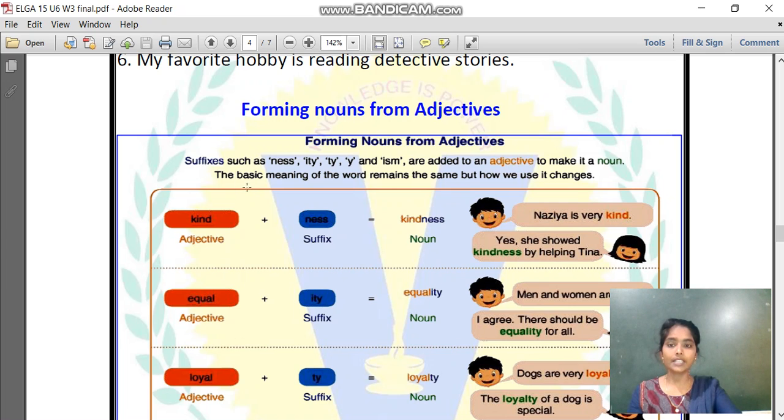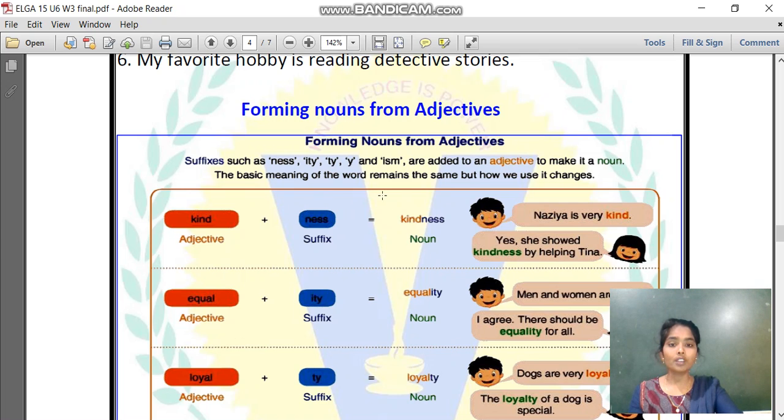Suffixes such as ness, ity, ty, y and ism are added to an adjective to make it a noun.